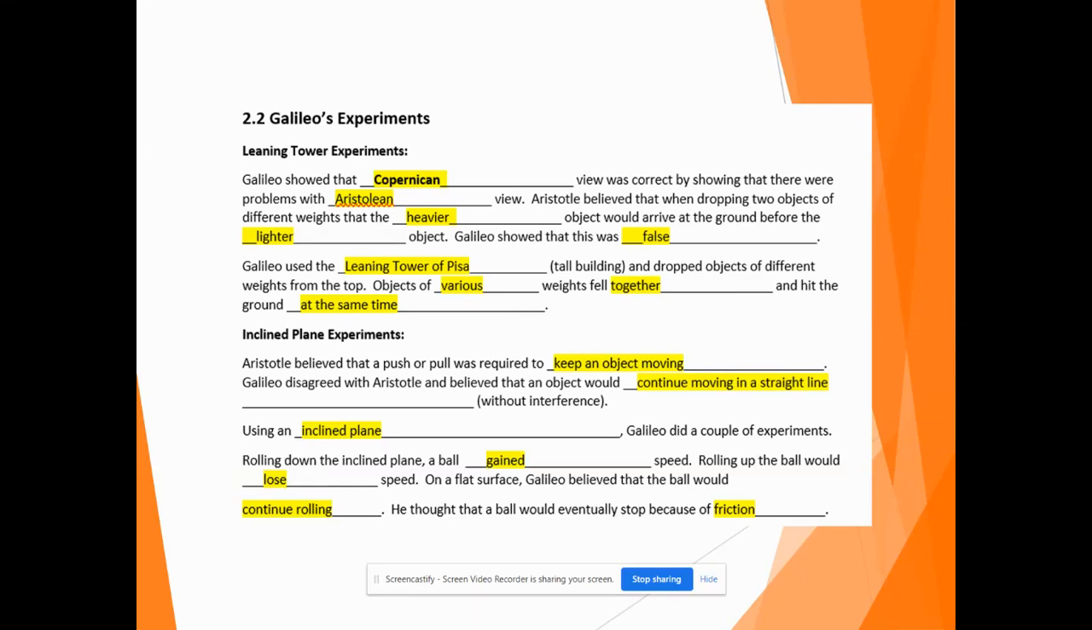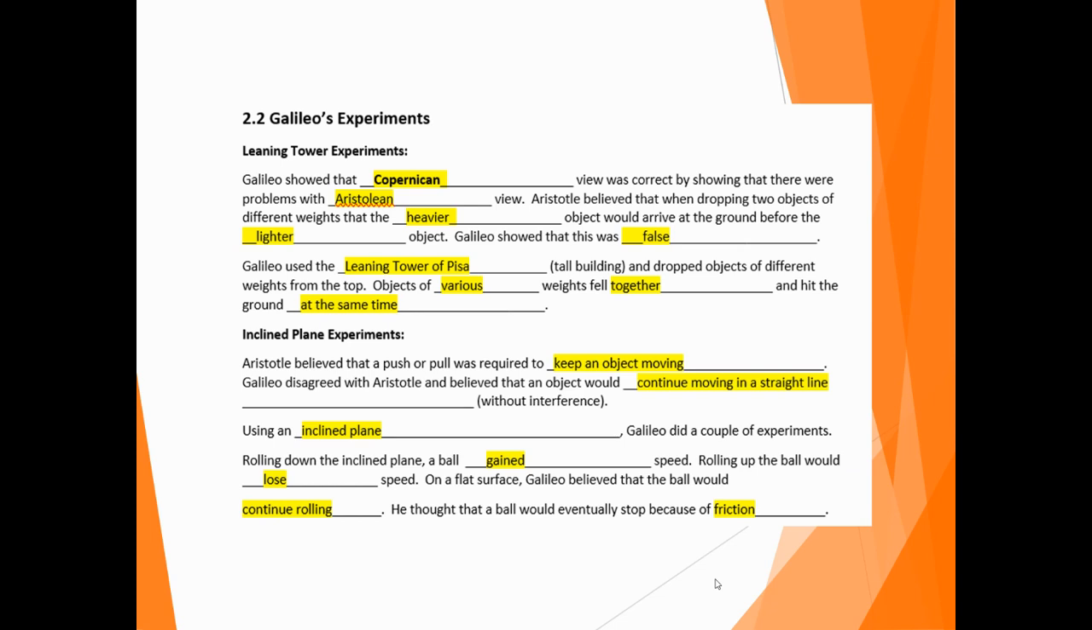So now that you've read section 2.2, let's go over the notes. I have that Galileo showed that the Copernican view was correct by showing that there were problems with the Aristotelian view, or Aristotle's view.